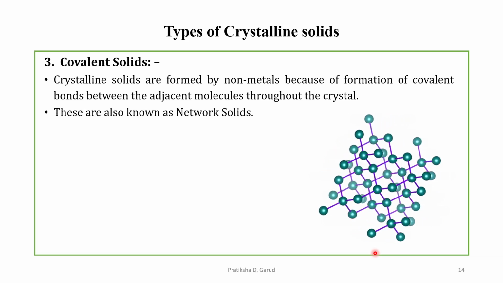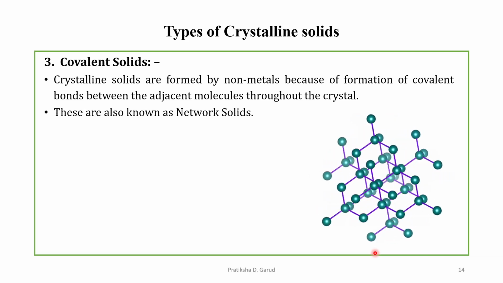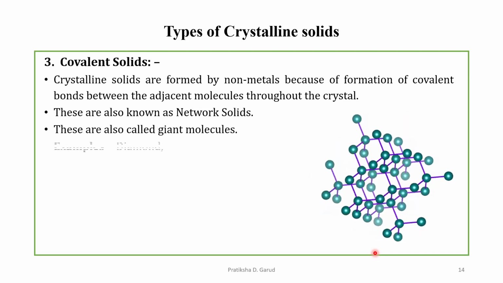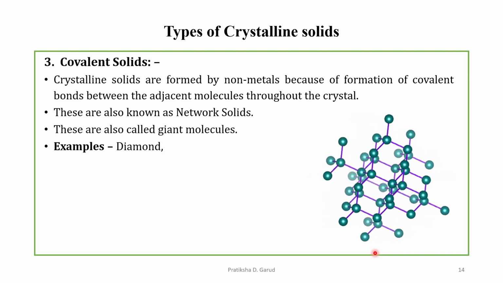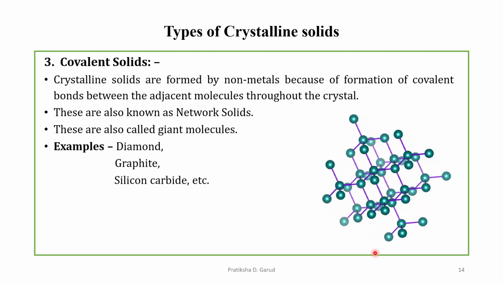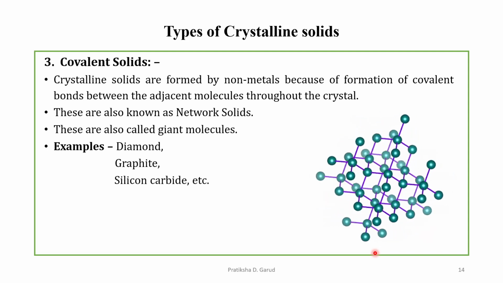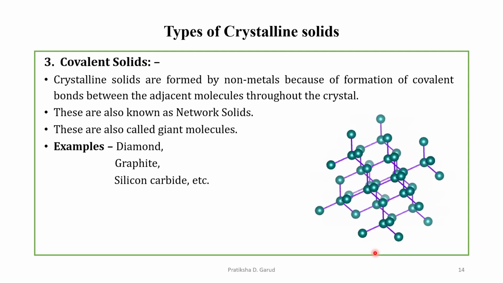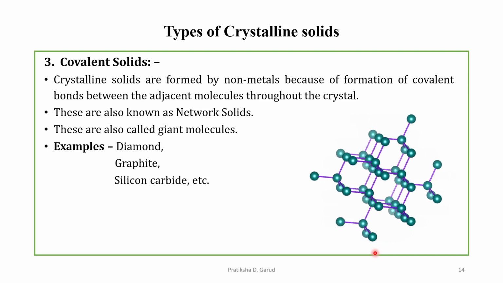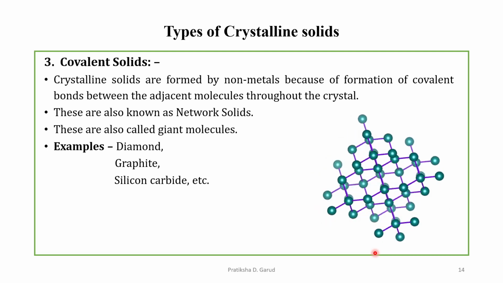Here we can see in the image a network of solids. These are also called giant molecules. Their examples are diamond, graphite, silicon carbide, etc. So this is the third type, in which the crystalline solids are formed by non-metals.